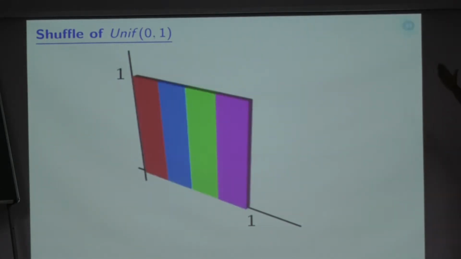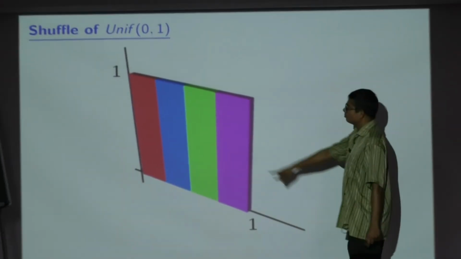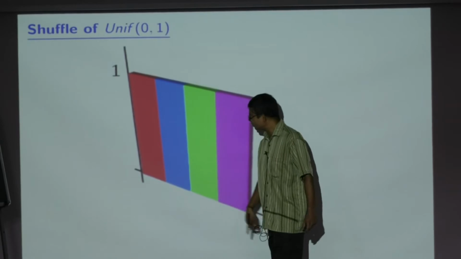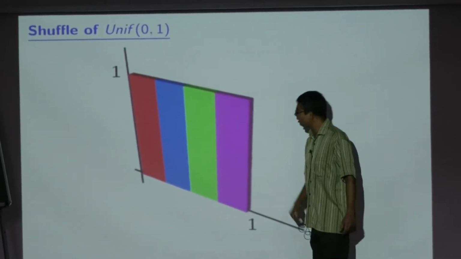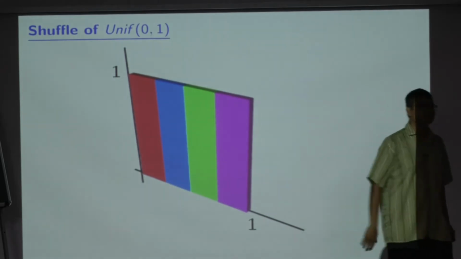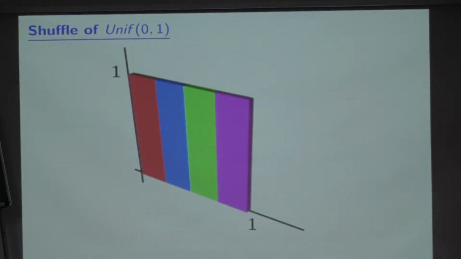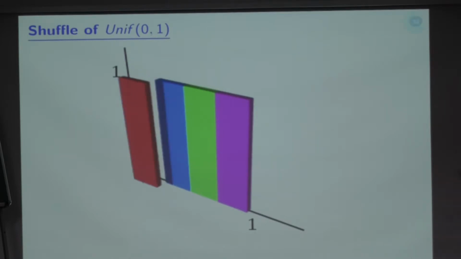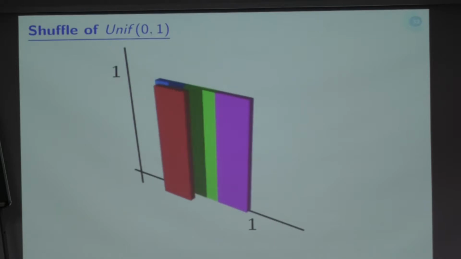Suppose I split it up into 4 equal parts: 0 to 0.25, 0.25 to 0.5, 0.5 to 0.75, and 0.75 to 1. Then each of these pieces is an exact replica of each of the other pieces. I can permute, just shuffle them around, and I will still get the same shape. For example, I will take that piece and swap it with the green piece.